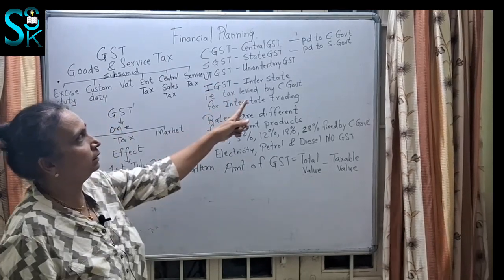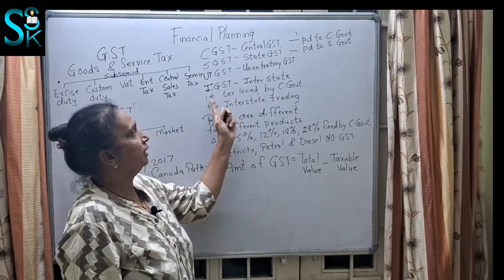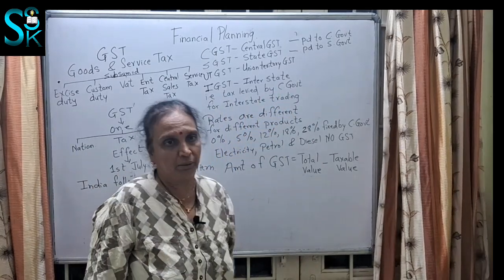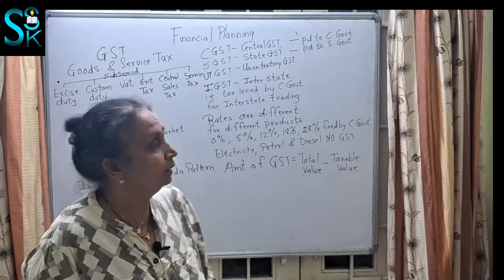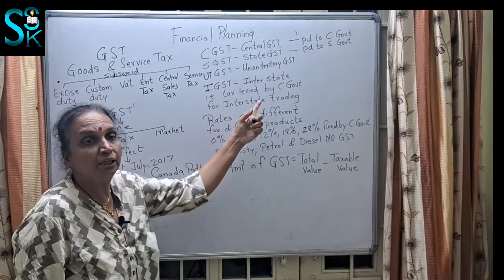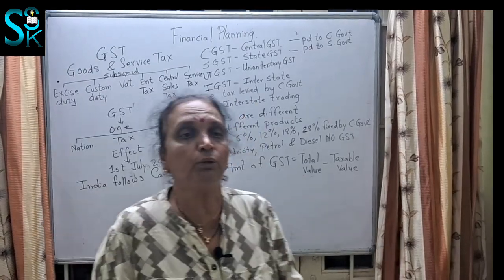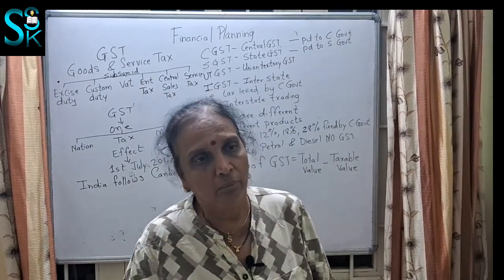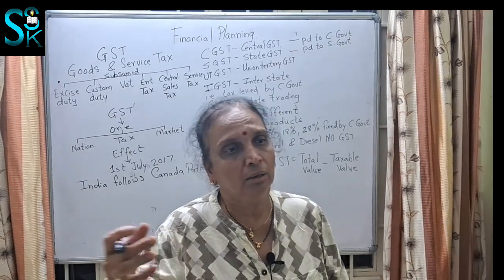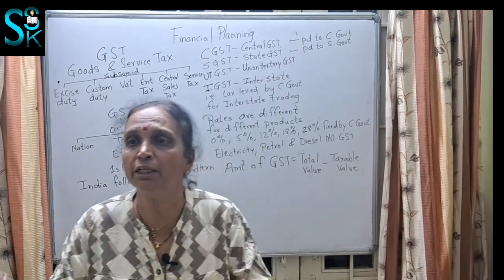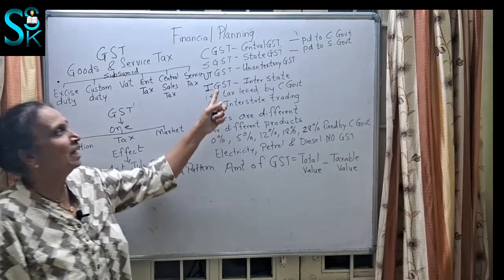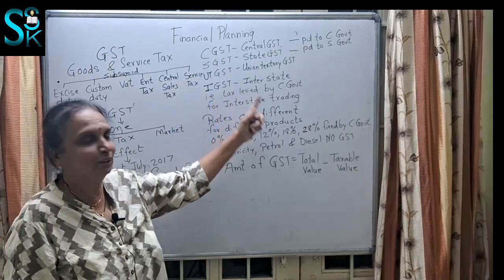What is IGST? It is a tax levied by the central government for what? Interstate trading. Interstate trading means what? Punjab, Maharashtra, Kerala, Uttar Pradesh; when there is interstate trading, at that time it is IGST.